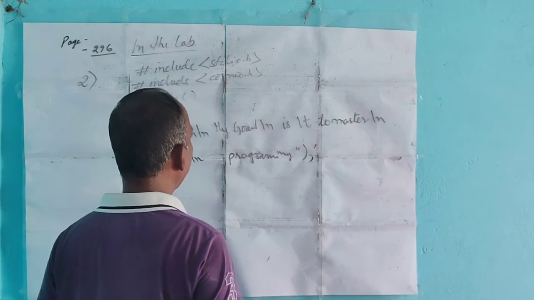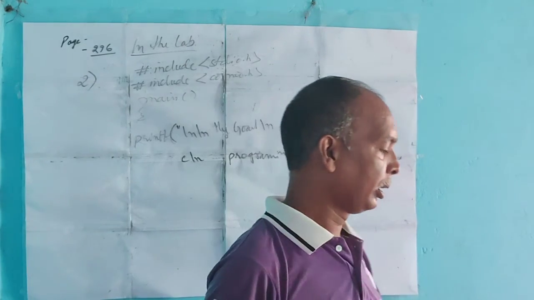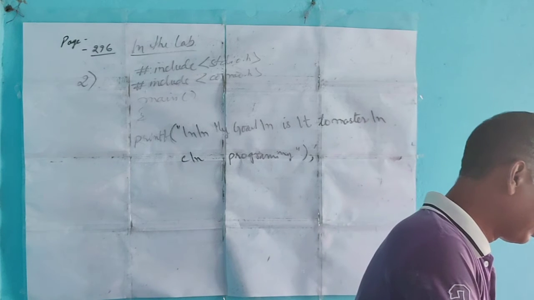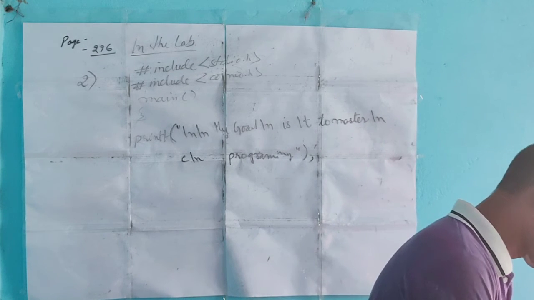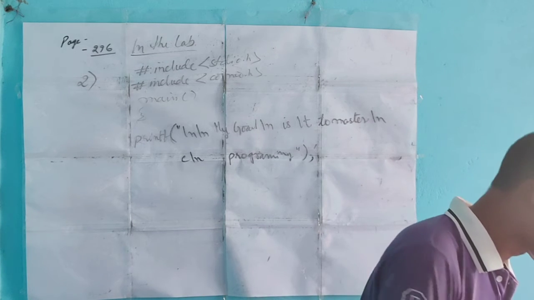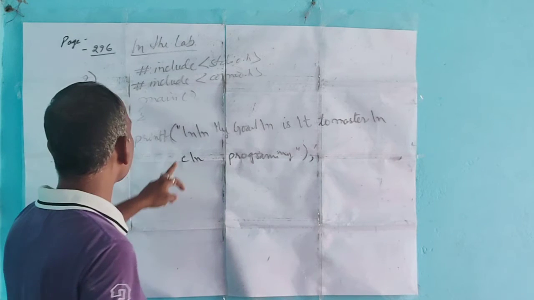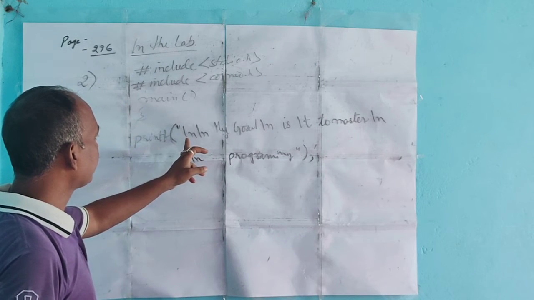See, this is a statement written within one single printf statement. In that case, if you run the program, what will get output? The first one is backslash n, backslash n.